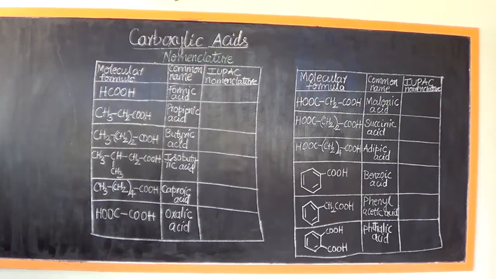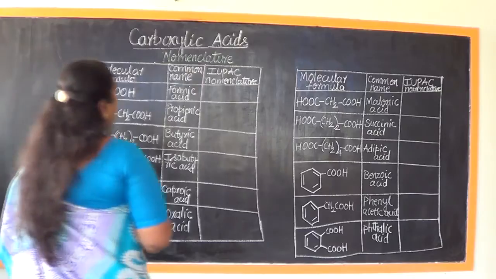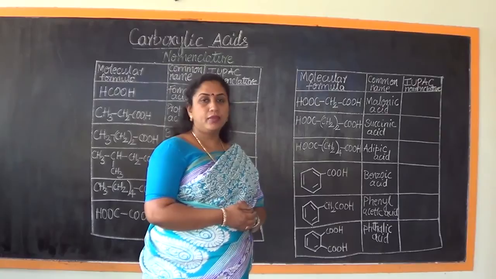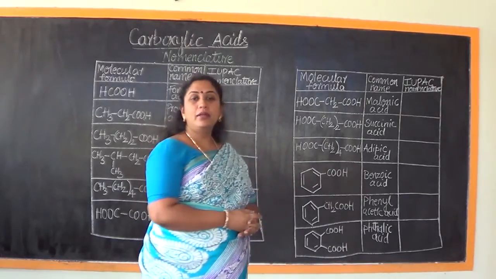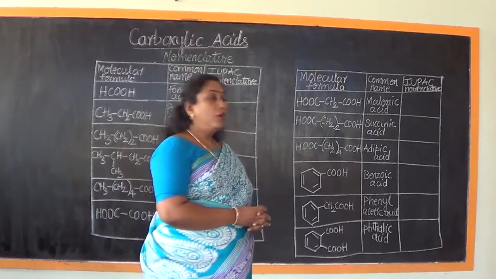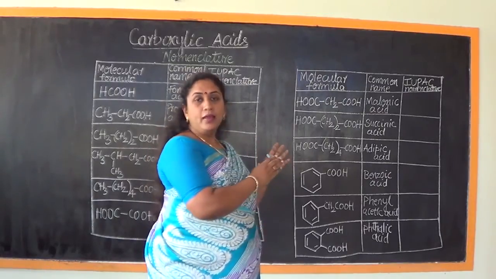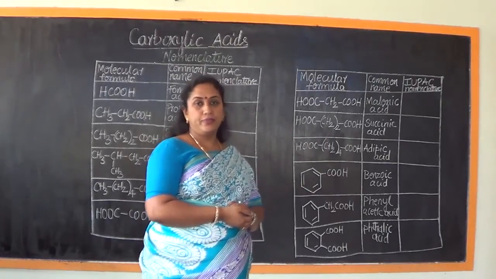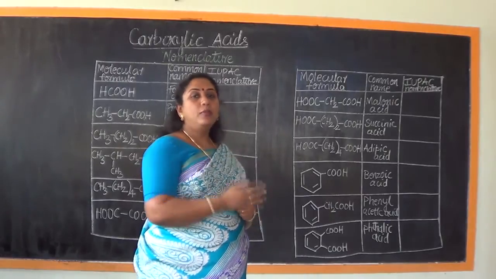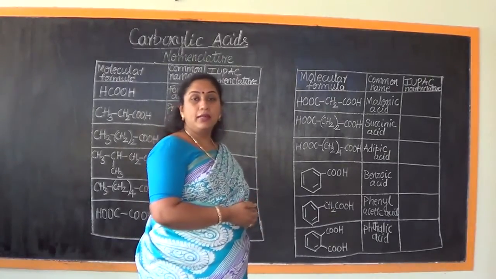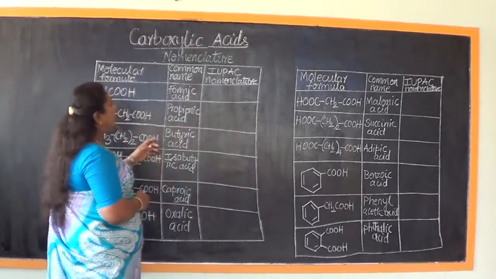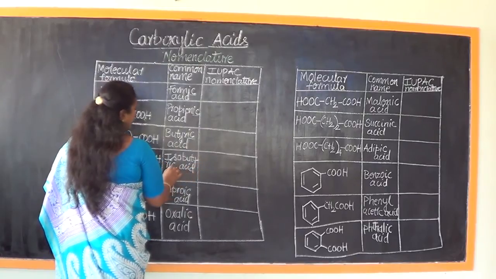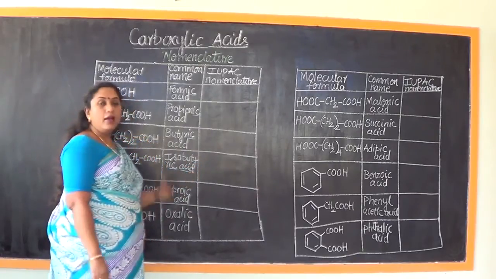In this video lesson, let us understand regarding naming carboxylic acids as per IUPAC rules. Here I have selected a few important carboxylic acids and I have already written their formula along with the common name. Common name is otherwise called the trivial nomenclature. The trivial nomenclature of these carboxylic acids, if you can observe here, is ending with the suffix IC acid. It is ending with the term IC acid.